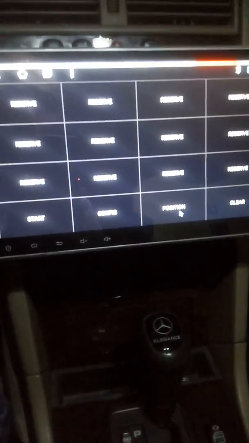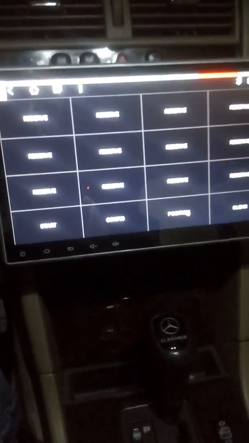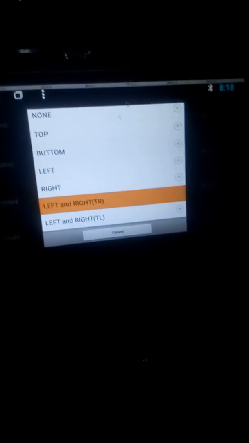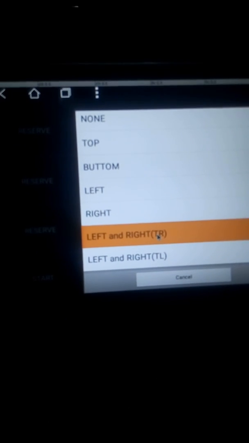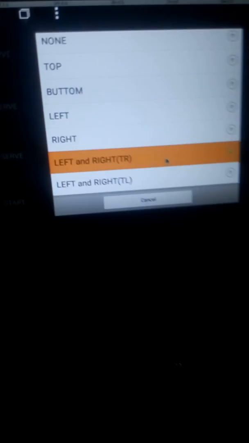And what you need to do here: first you need to correct the screen touching area, and you click on, now you can use the mouse by the way, you click on position and you choose this left and right TR.